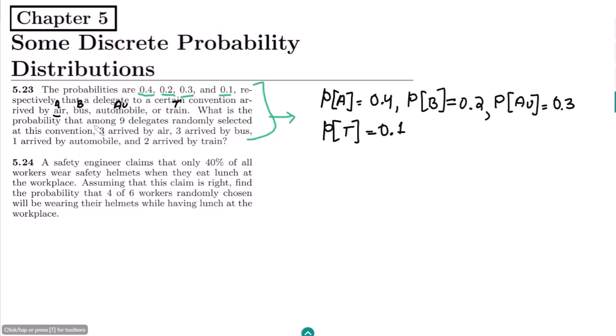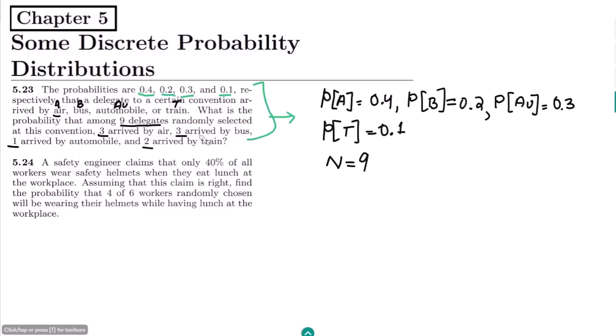What is the probability that among 9 delegates randomly selected at this convention, the total number of delegates, let me represent it with N, which is 9, 3 arrived by air, 3 arrived by bus, 1 arrived by automobile and 2 arrived by train.